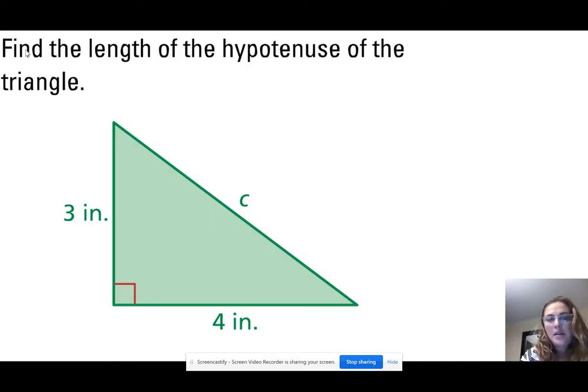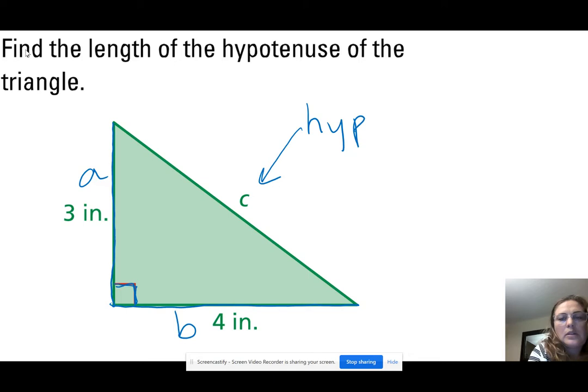So now that we know the secrets of the Pythagorean club, we can use their secrets to find the length of the hypotenuse of this triangle. Now remember, the hypotenuse is the side opposite the right angle. So here's the right angle. The sides adjacent to the right angle, you can call either A or B. It doesn't matter which one's which. I'm going to call this one A, this one B. This is our hypotenuse. Now I can spell it correctly.